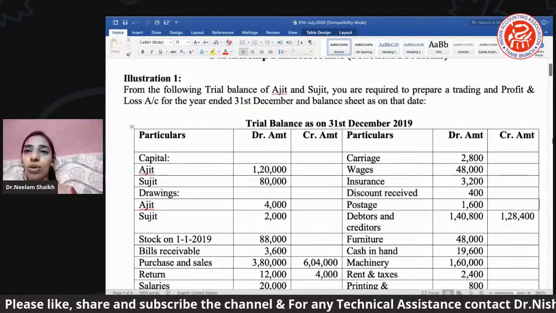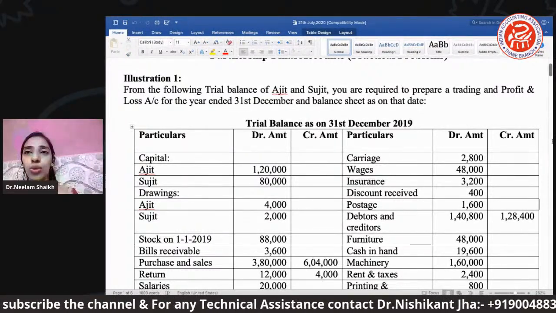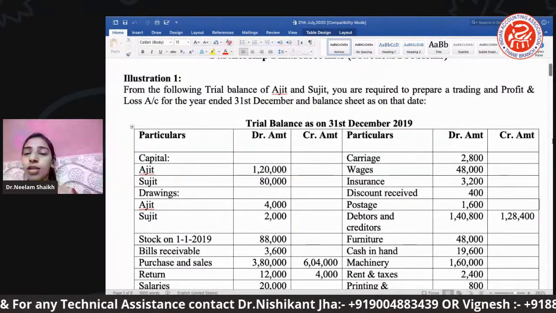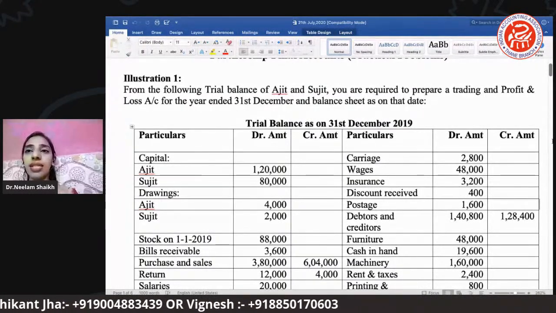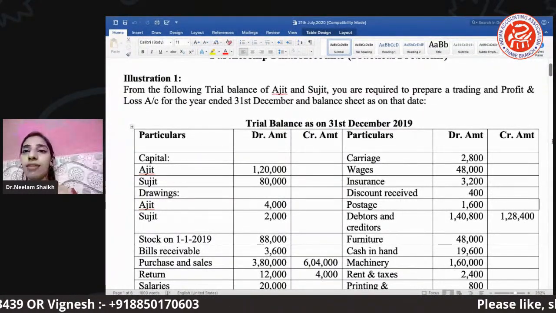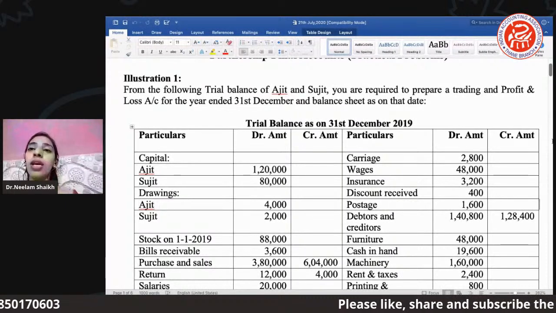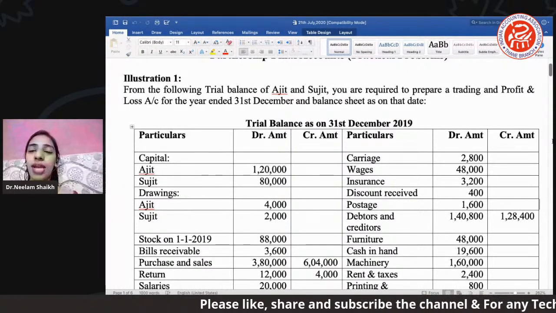Now, as I've told you these steps, what we are supposed to do is mark the items. So students, let us start marking the items by seeing where exactly each trial balance item will be posted. Riddhi, can you shift the trial balance a bit up?